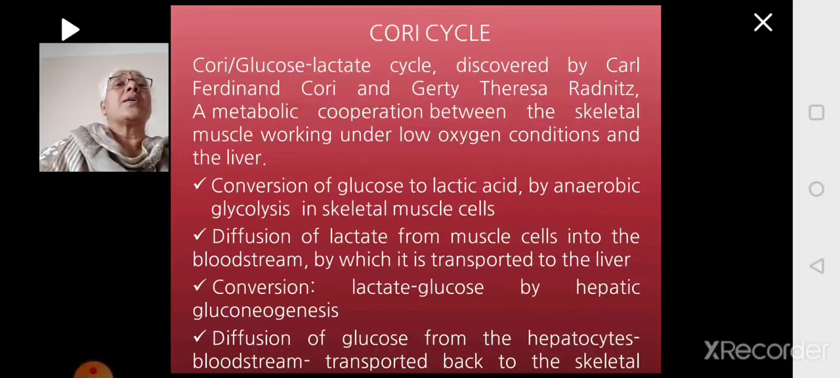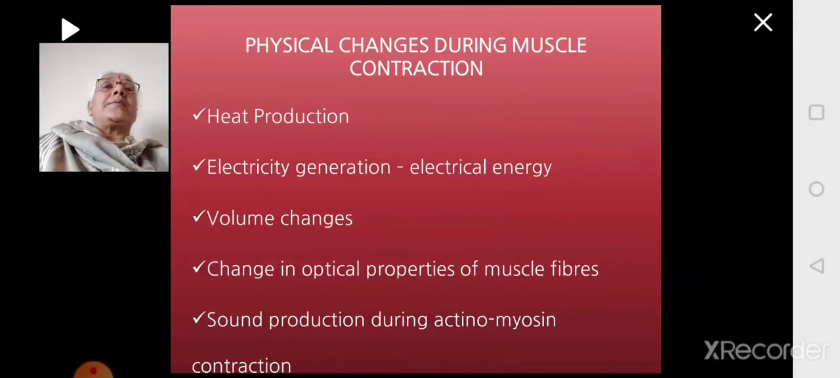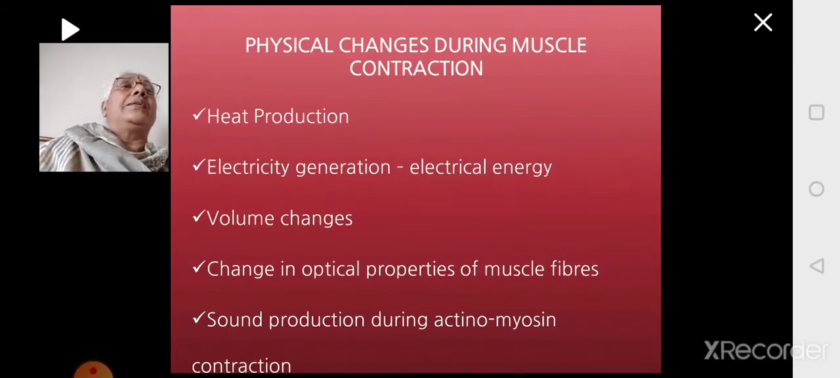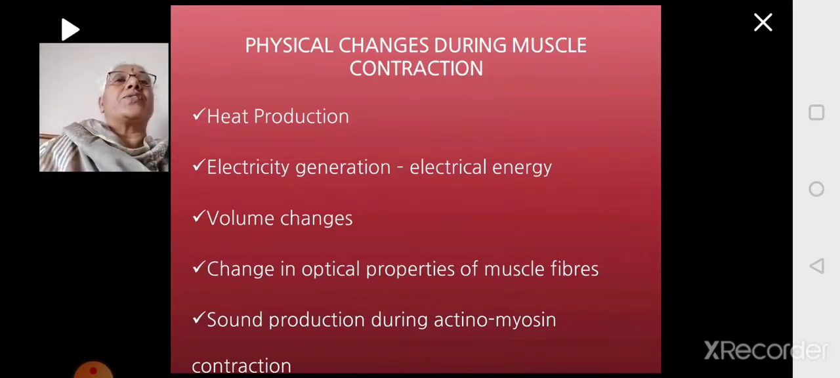This is called the Cori cycle. This is the coordination between the working muscle and the liver under low oxygen conditions. Now, what are the physical changes? So, till now we looked at the chemical aspect of muscle contraction. That is, mainly we looked at the energy source, how the energy is obtained for the purpose of contraction from different sources.